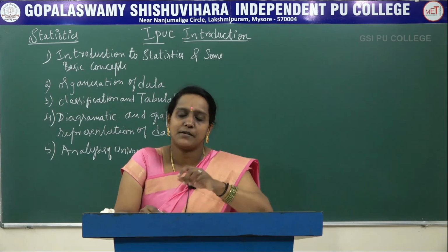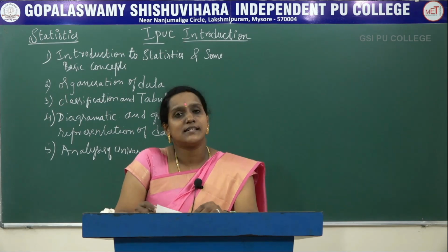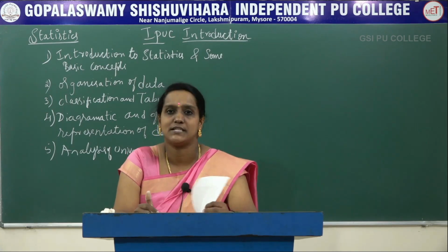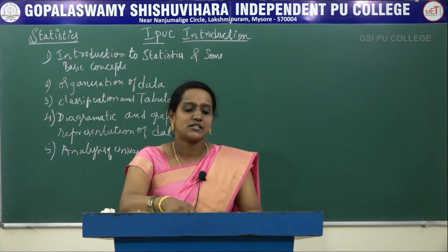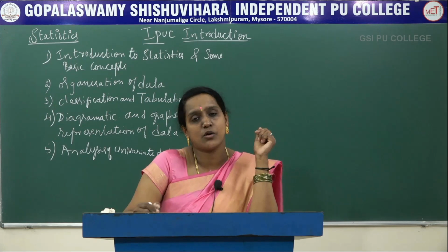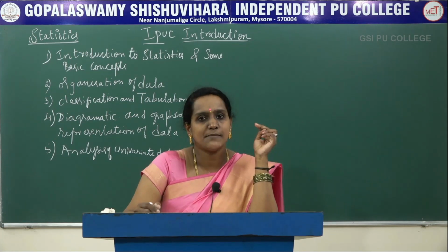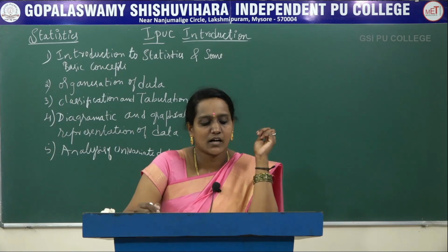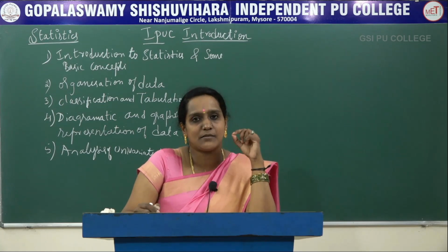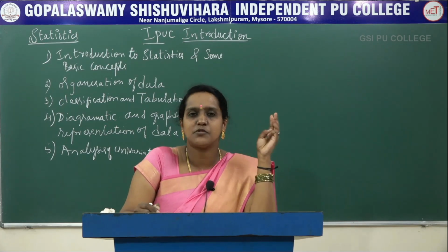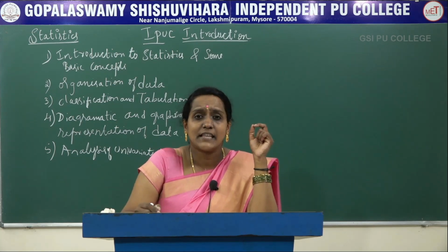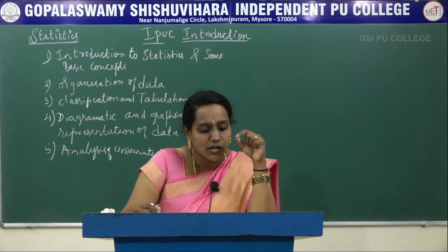And the last concept is about moments, skewness and kurtosis. Moments are nothing but central moments, and descriptions of the first 4 central moments. We will study only a little bit, but in skewness we have two types of problems, Karl Pearson's and Bowley's coefficient of skewness. These two are the major concepts in skewness. In kurtosis we will study only definitions and explanation of kurtosis with a neat labelled diagram. We have 3 types of kurtosis: mesokurtic, leptokurtic and platykurtic. These 3 concepts are very important in kurtosis.